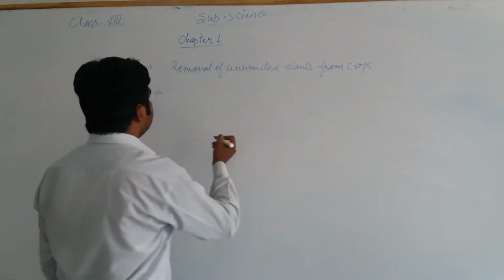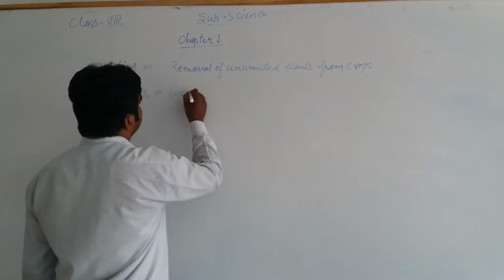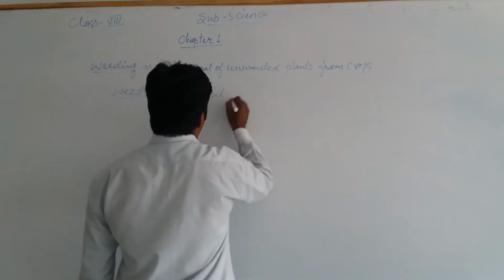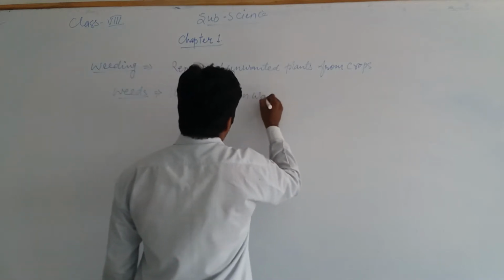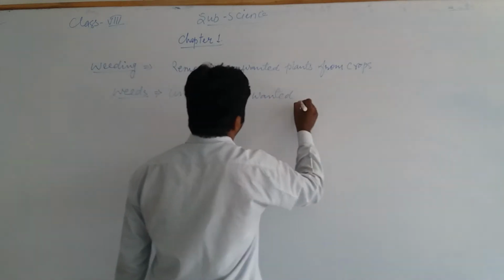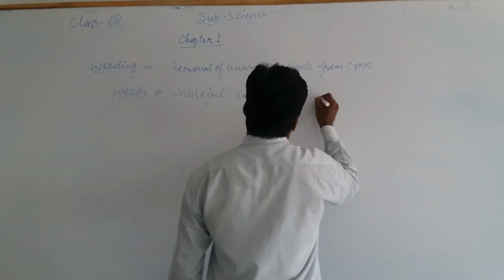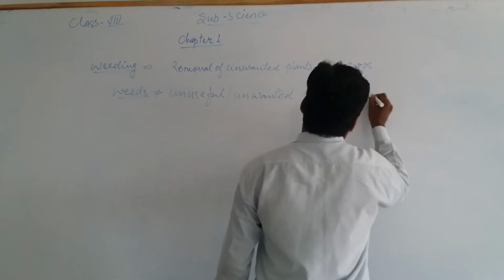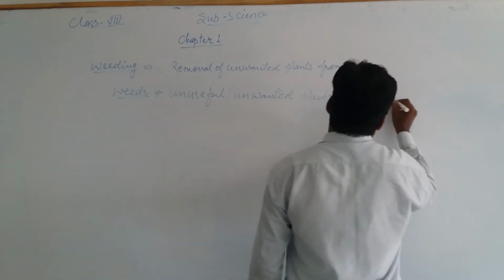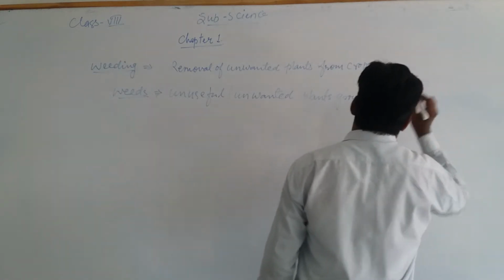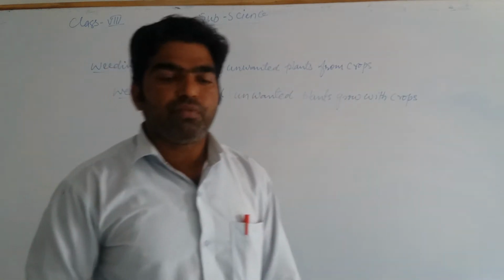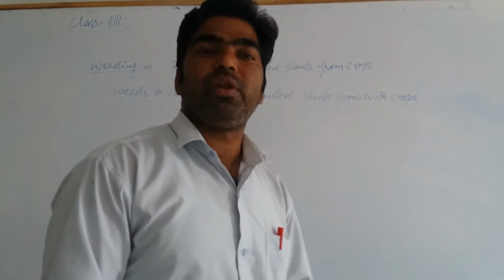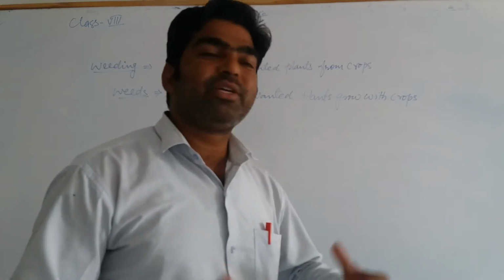So weeds means the unwanted or undesirable, useless or harmful plants that grow with our crop.